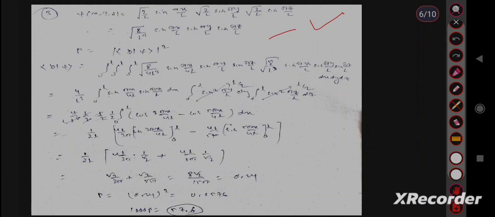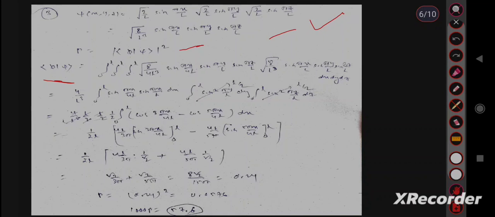Probability, this is the probability formula. Phi is the new state, psi is the older state, and the mod square of the expectation value of phi, psi is the required probability. Then calculate this. Integration with limit 0 to L, because the change is sudden. Then we have to perform the integration. Only one side is changing.